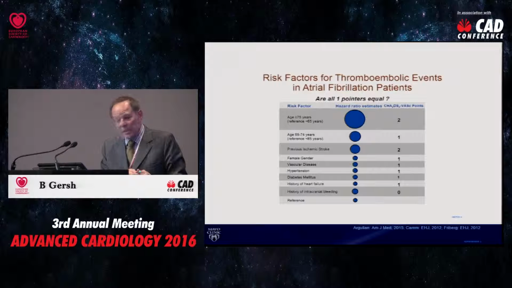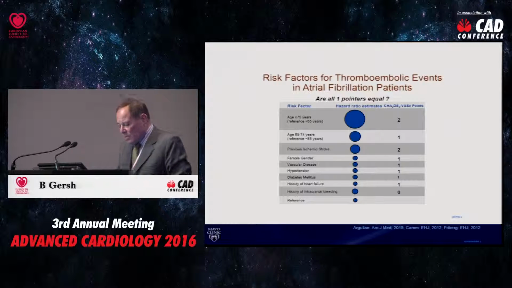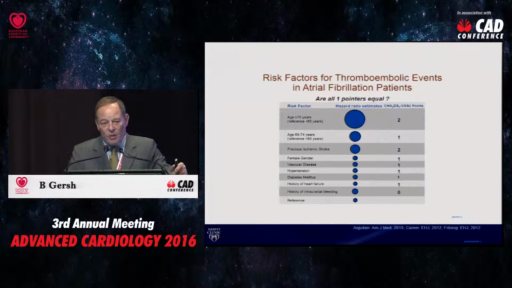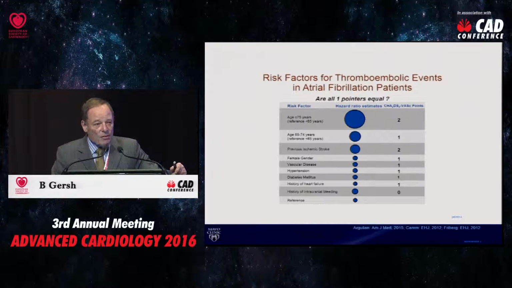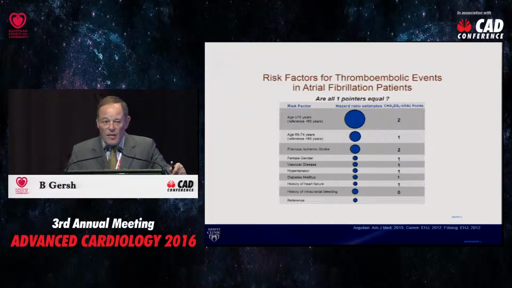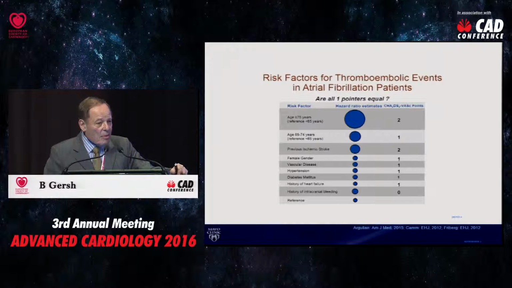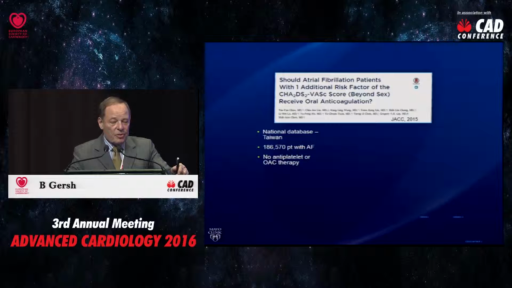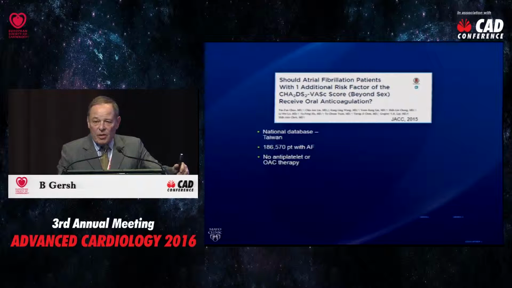to 74 years. In fact, if you look at the other risk factors, history of heart failure, diabetes, vascular disease, being female, on their own they're of very little value. The CHADS-VASC is really driven by prior stroke, and if you just look at the one-pointers, it's by age. So this is very controversial. Everybody agrees that we should anticoagulate with a CHADS-VASC of 2, and everybody agrees that we should do nothing with a CHADS-VASC of 0. But what about a CHADS-VASC of 1?